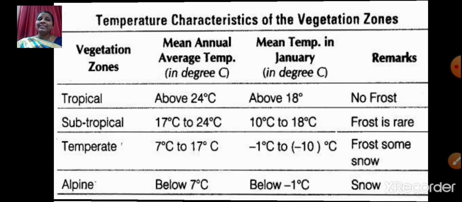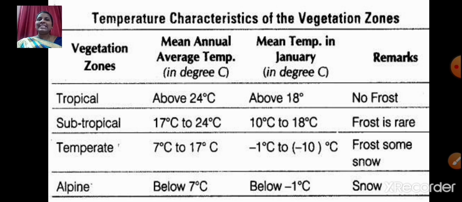Now here in this table, you can see the temperature characteristics of the vegetation zones. Under vegetation zones, we have tropical, subtropical, temperate and alpine vegetation zones. We will be studying the mean annual average temperature as well as the mean temperature in January of all these vegetation zones.